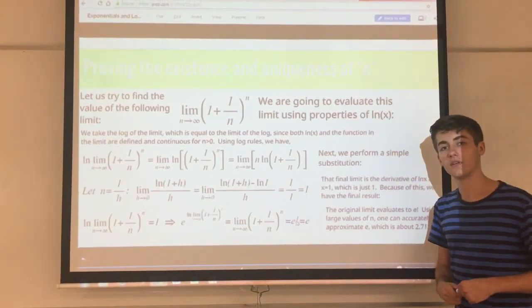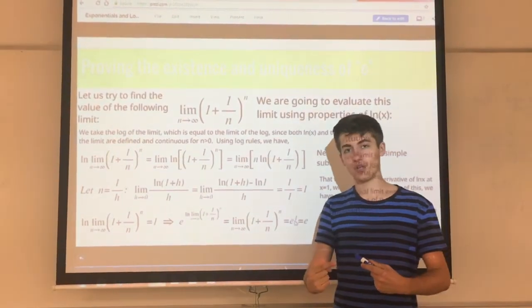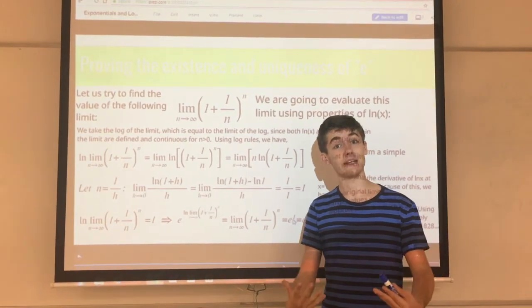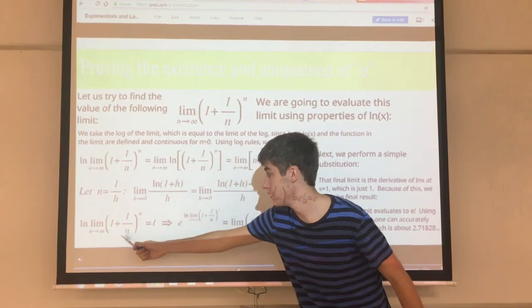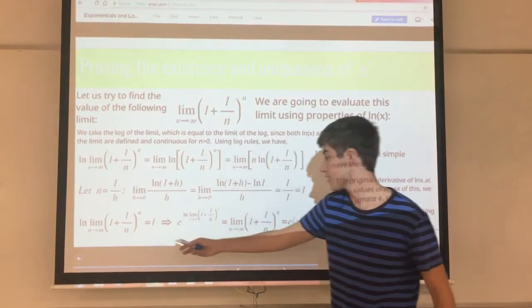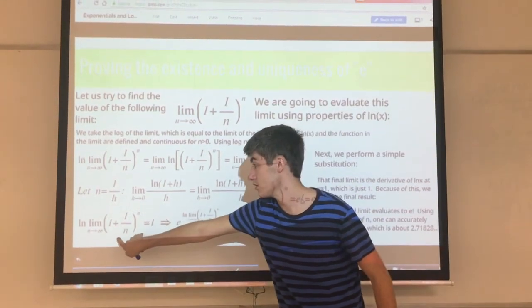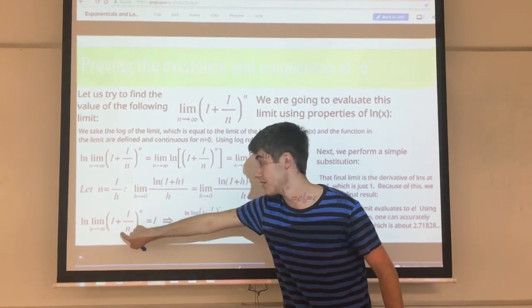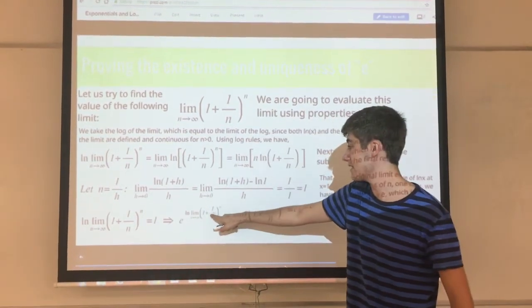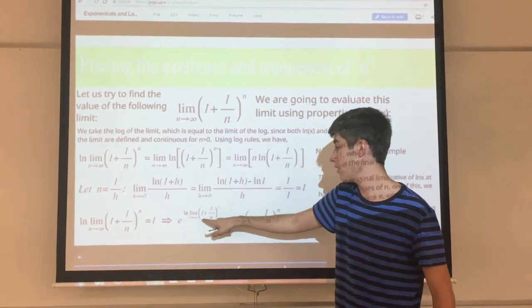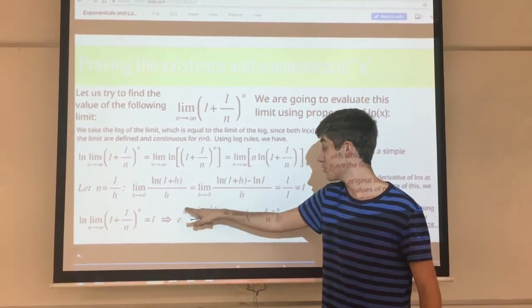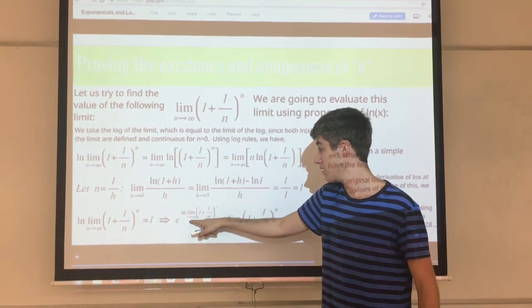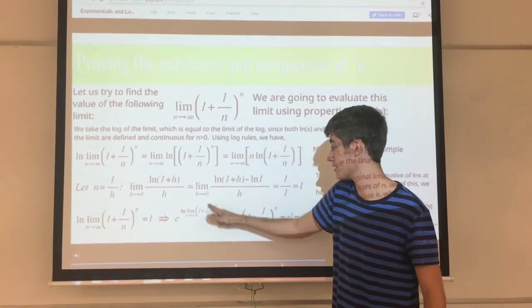So 1 over 1 is equal to 1, which means the log of this limit is equal to 1. And so now we're going to undo the logarithm by exponentiating both sides of this equation. So we now have that the log of this limit is equal to 1. We're okay with that, I'm sure. So now I'm going to raise both sides of this equation. They're now going to be e to both sides. So we raise this side to e. Because it's e to a natural logarithm of something, the e and the natural log cancel, and we just end up with that something.